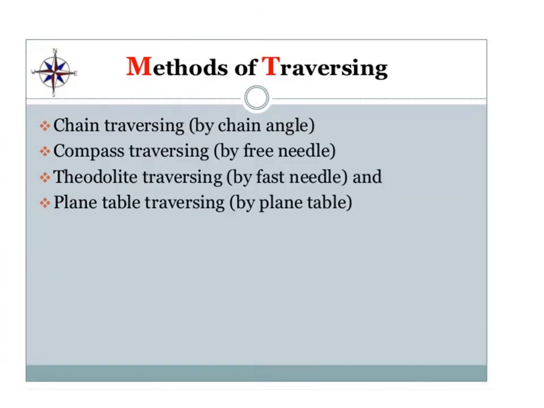In this slide we are going to see the different methods of traversing, based on the instrument used. First is chain traversing, second is compass traversing, third is theodolite traversing, and fourth is plane table traversing.